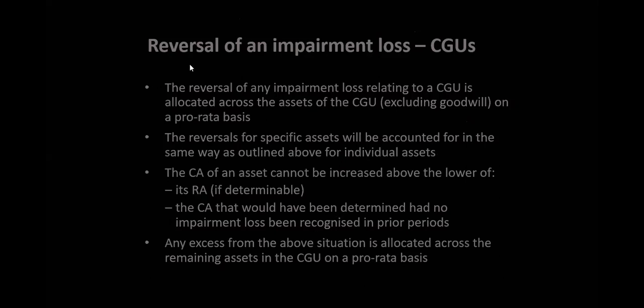Then the reversal of impairment loss on goodwill. If there is goodwill in the cash generating unit, you can't reverse the goodwill. You cannot increase goodwill again, but you can reverse the other assets. You can reverse the other assets on a pro rata basis.